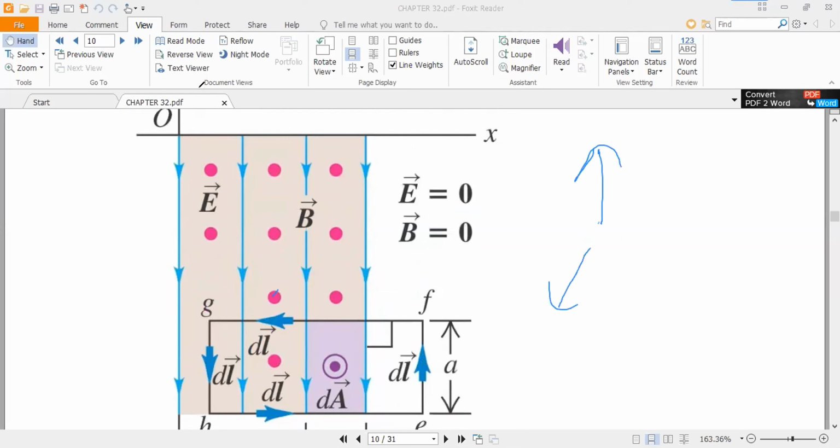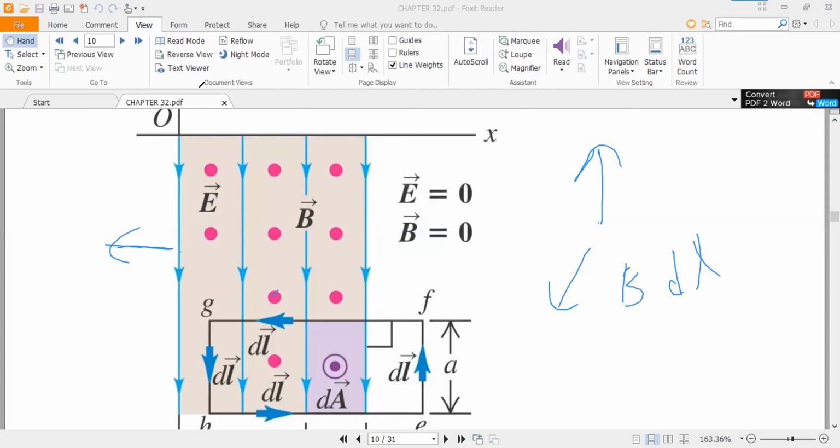So you will see these blue lines is magnetic field and these red dots is electric field. Okay. So now you can calculate both sides. You have calculated the first, right side. Now we will calculate the left side, that is B dot dl.